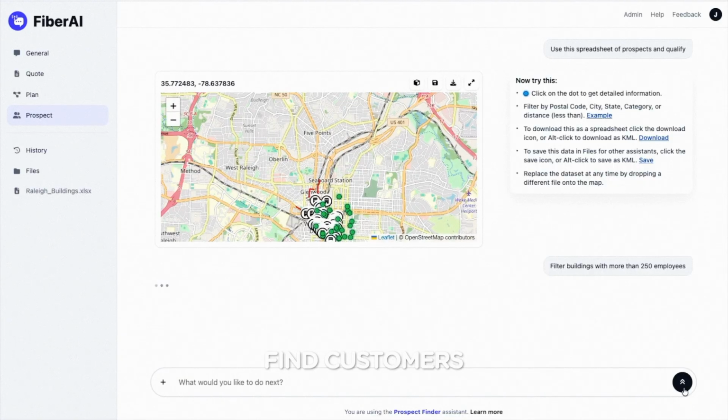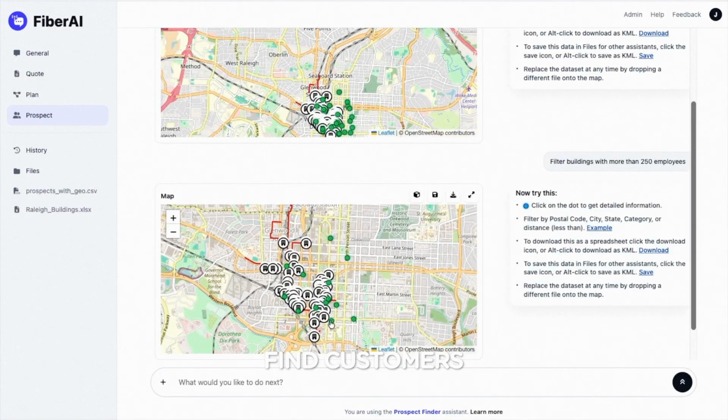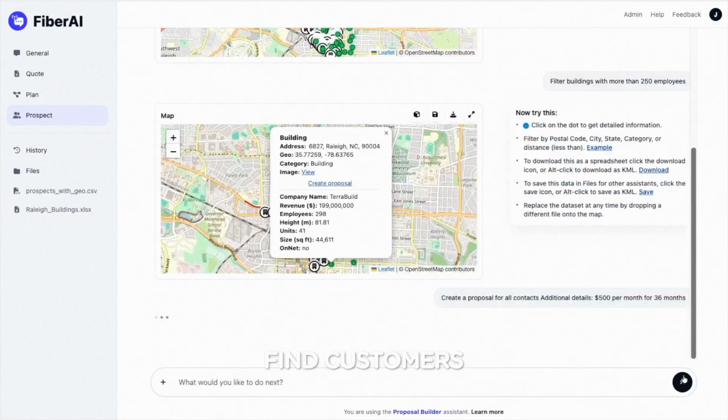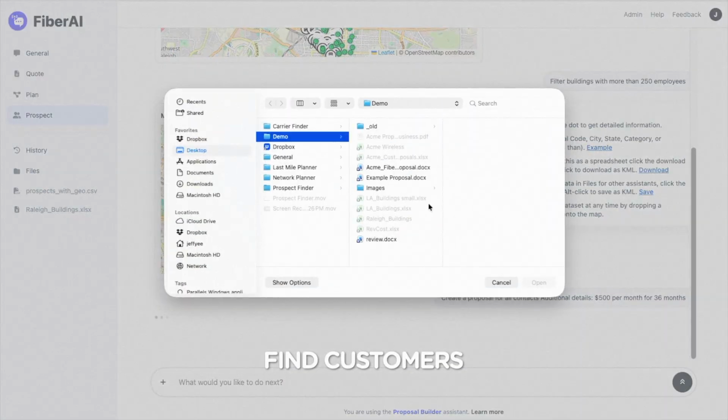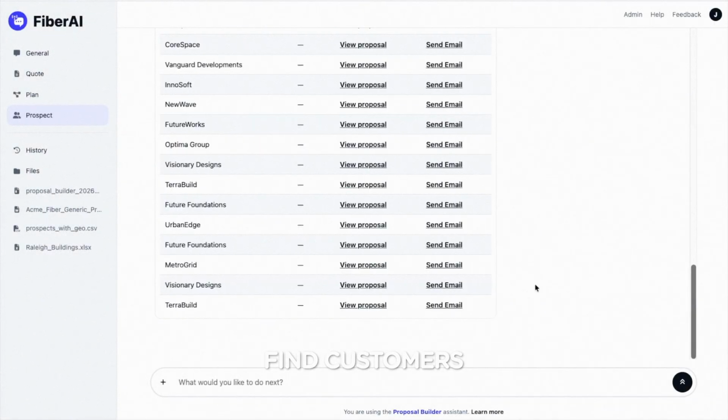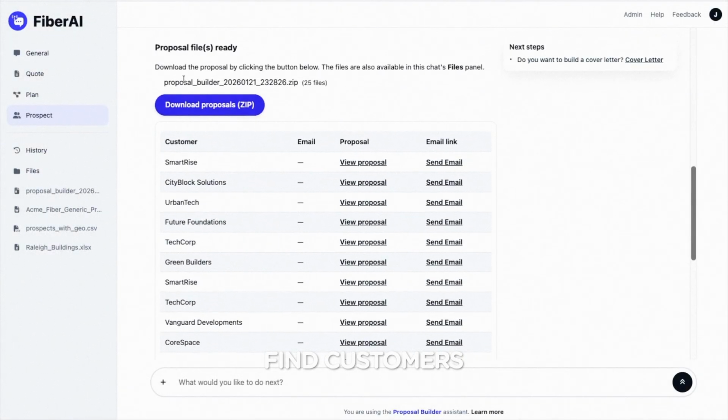And finally, let's create a proposal for all companies in our list. In this example, we'll modify the prompt with our terms and ask it to create a proposal for all companies. After selecting our proposal template, the AI creates a unique proposal for each company in our list. It can be downloaded or sent to the customer directly by email.